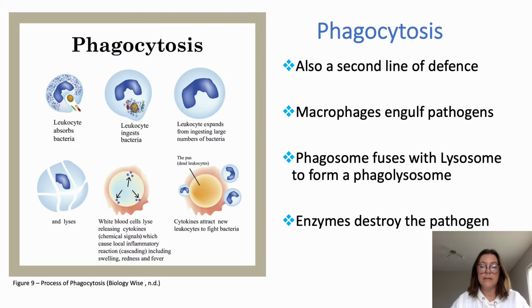Once a pathogen or dead cell has been engulfed, a vesicle is formed by the cell membrane. This is called a phagosome. A phagolysosome is formed when a phagosome fuses with a specialised cell called a lysosome. This contains hydrolytic enzymes to destroy the pathogen within the phagosome. This is the final stage within phagocytosis.